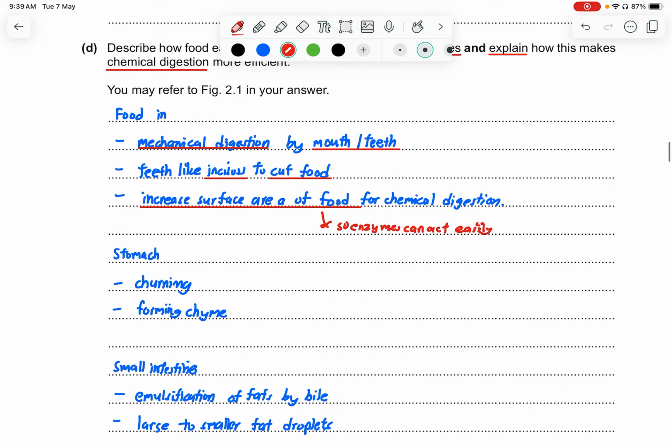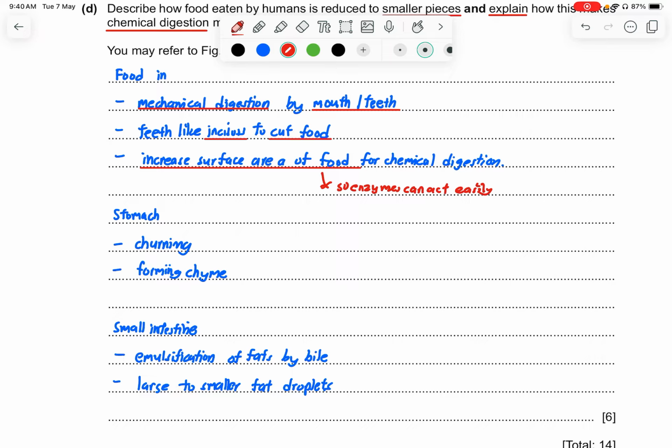Okay, then you move to the stomach. The stomach, okay, there's churning. Churning means that because the stomach has a lot of layers, okay, the stomach looks something like this. Not a very good drawing, but it has a lot of layers here. Churning is like, you can hear when you're hungry, right, you start to hear those goo goo goo sounds. So that's churning. This is a part of mechanical digestion that occurs in the stomach, which helps to move the food and to form chyme. So chyme is the liquid form after digestion in the stomach.